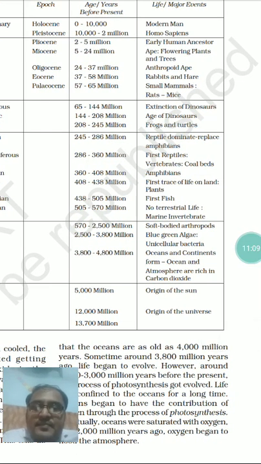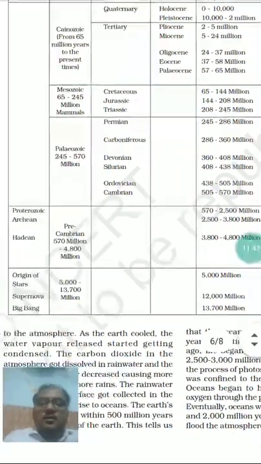After the origin of oceans and continents, once the ocean and continent formed, then for the first time unicellular bacteria originated, and then came the formation of blue green algae, and then at last, around 570 to 2,500 million years ago from the present, soft bodied arthropods were formed on this earth.